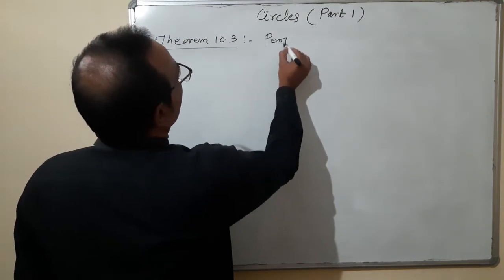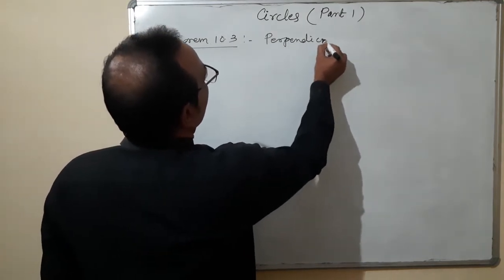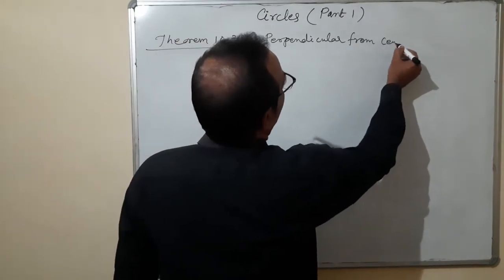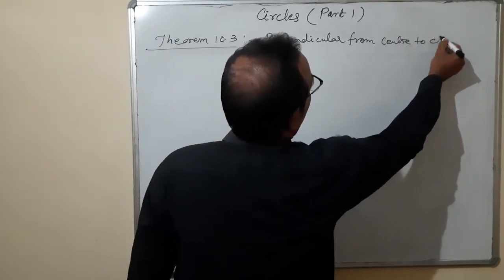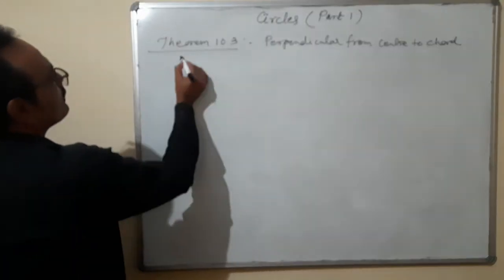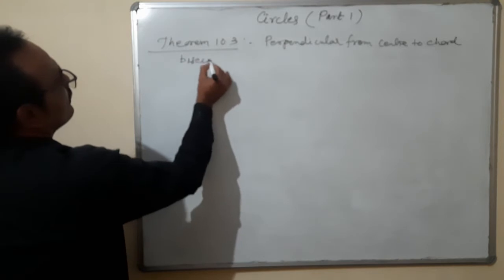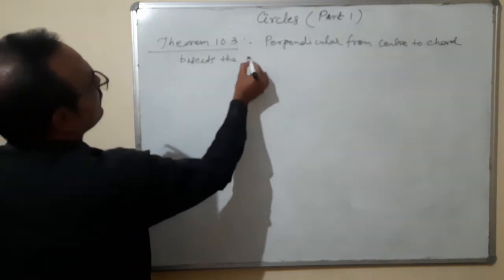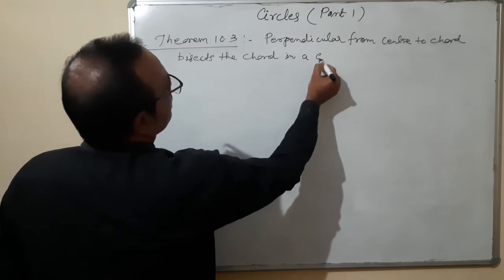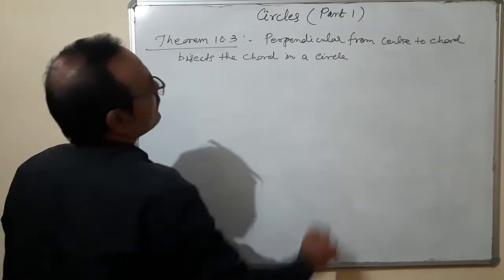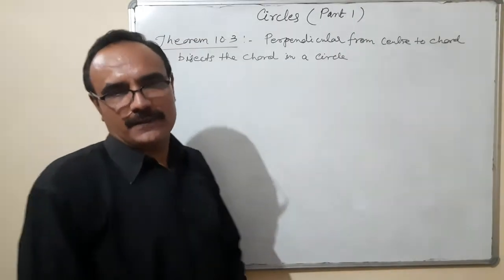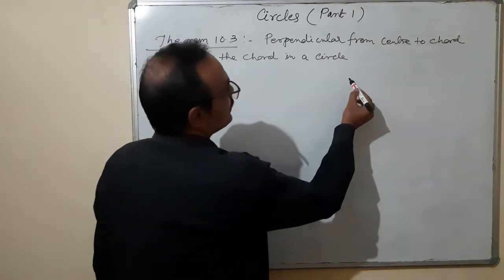Perpendicular from center to chord. Perpendicular from center to chord bisects the chord in a circle. Okay. Perpendicular from center to chord bisects the chord in a circle. Theorem 10.3.